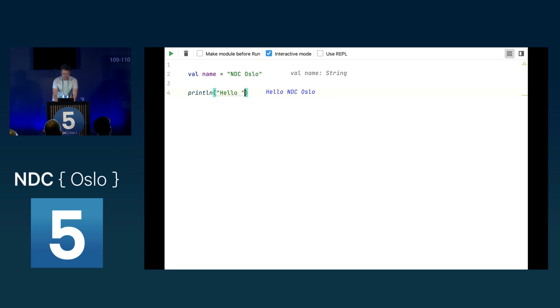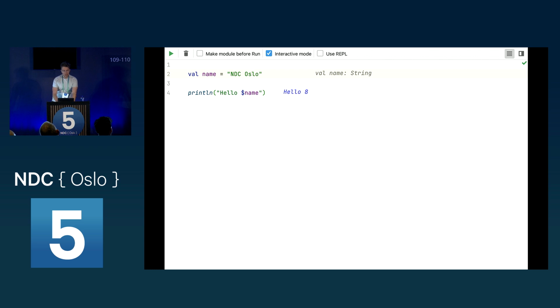Instead of concatenating, we can just use a $ sign here and then access our property right inside of our string. Now we can go even further, of course. We can say we want to access the length of the property, and then we have to use curly braces.